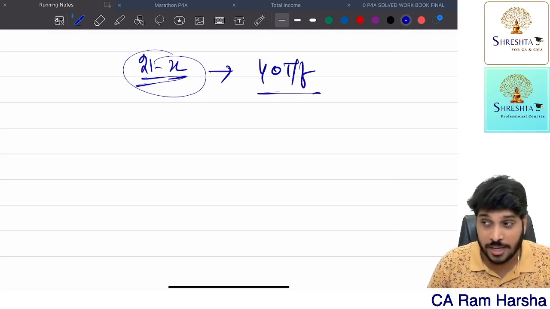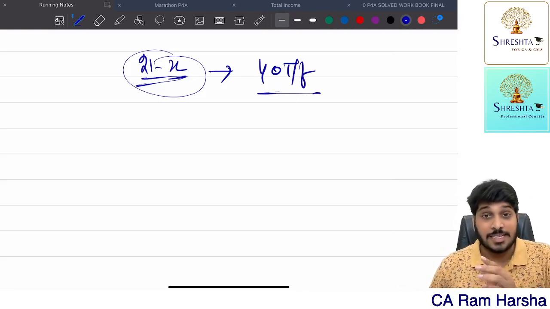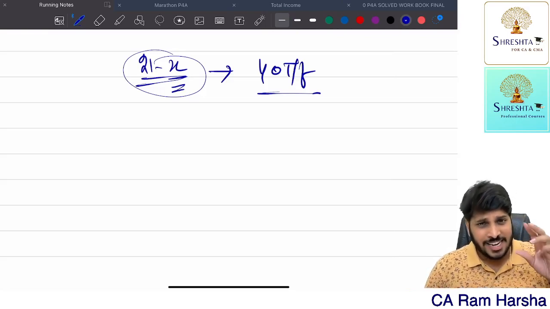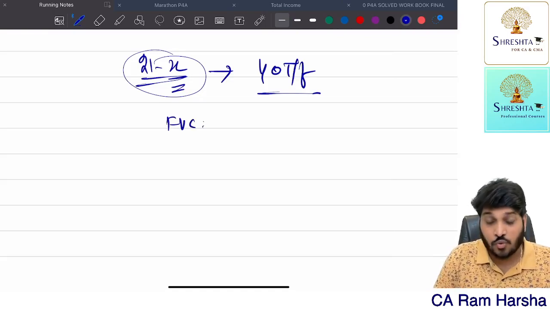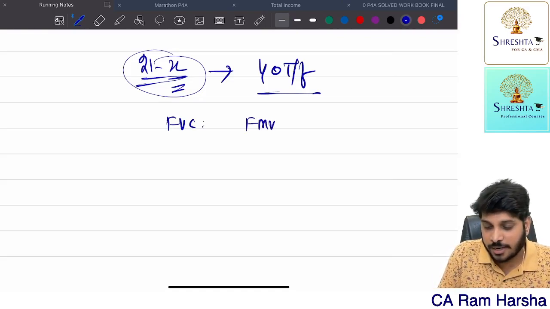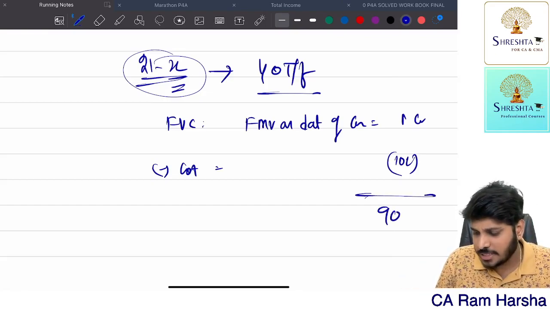Getting it? Period of holding will be considered up to the conversion date. Indexation will be given up to the conversion date. Now, first of all, to compute capital gains, what is the full value of consideration? Fair market value on date of conversion, 1 crore. Minus cost of acquisition, as usual, 10 lakh. If it is indexation, index it. So balance is 90 lakh.